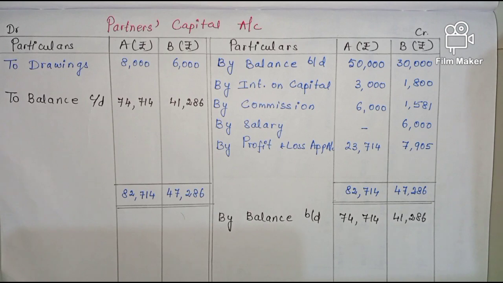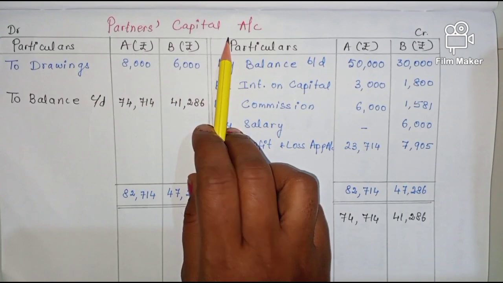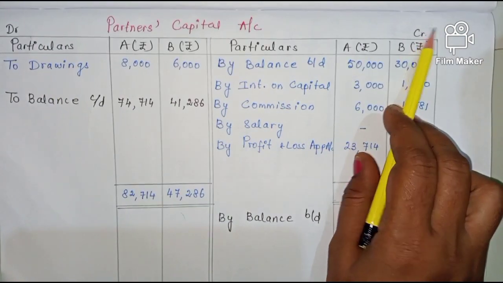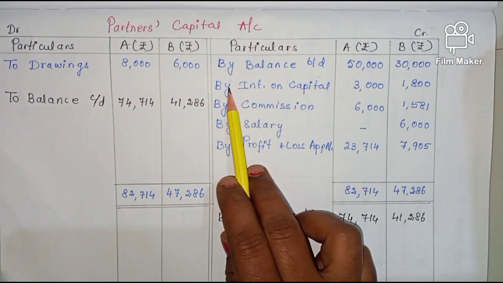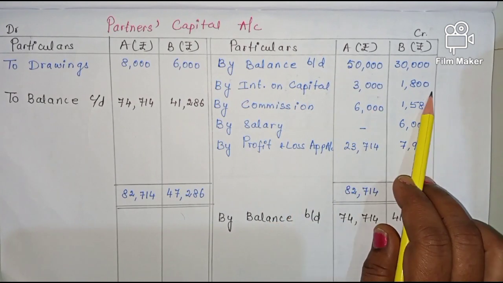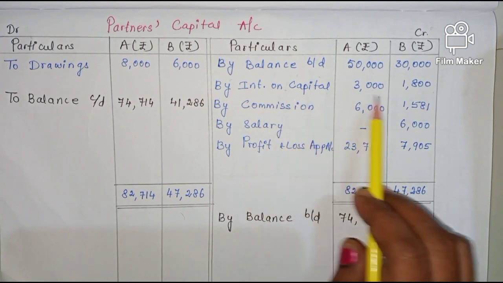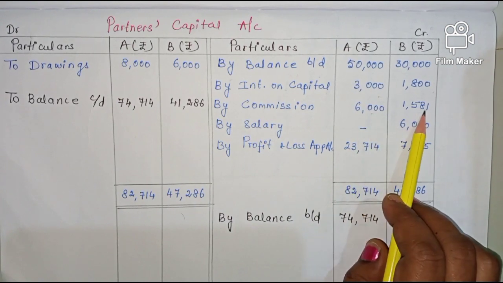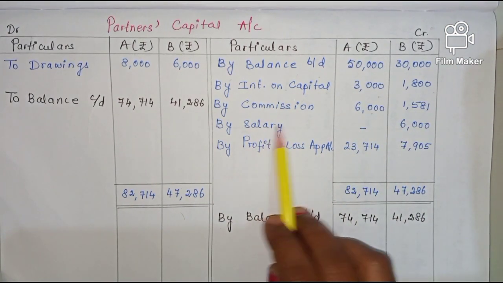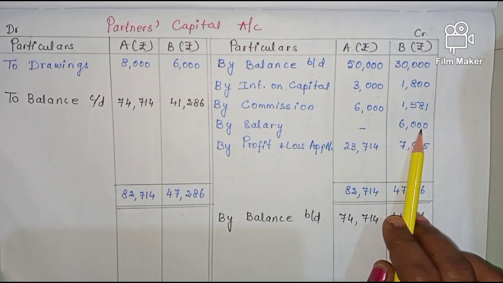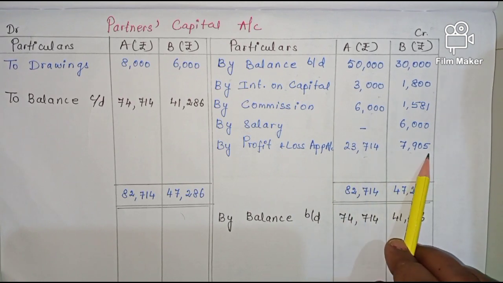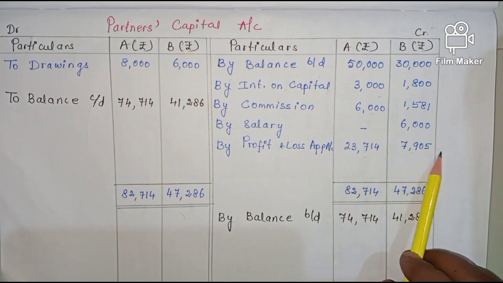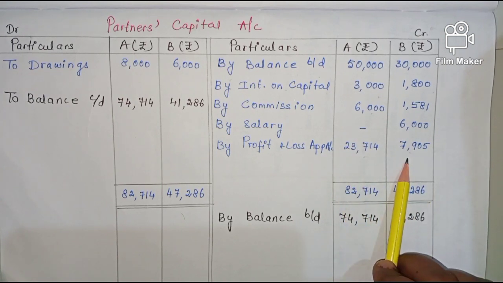Now in question number 45, that is profit and loss appropriation account, we have seen. Now partners' capital account, debit and credit. On the credit side, by balance brought down, whatever is given in the question. Then by interest on capital, 3,000 and 1,800. Commission, this is a commission for A and commission for B. Then salary, only B is entitled to receive salary, 6,000. Then profit and loss appropriation account, 23,714 and 7,905. This is what is the profits which are shown in the profit and loss appropriation account.